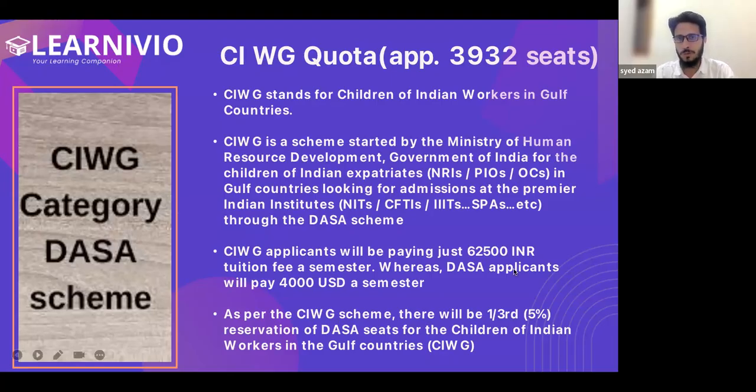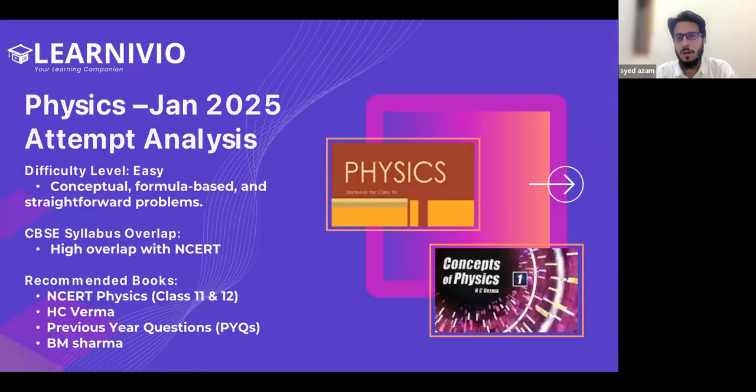This quota is not applicable for IITs, but in NITs, triple ITs, and in fact in SPA for architecture, this quota is available.